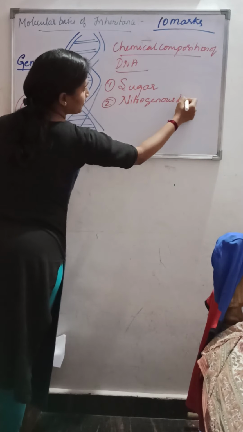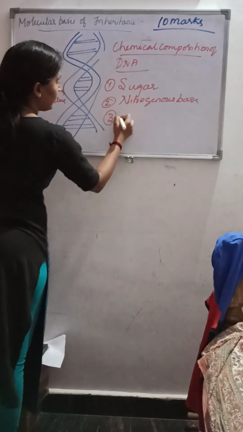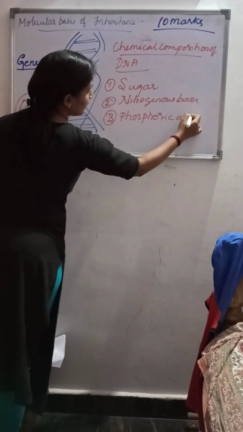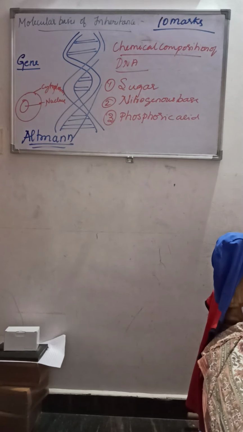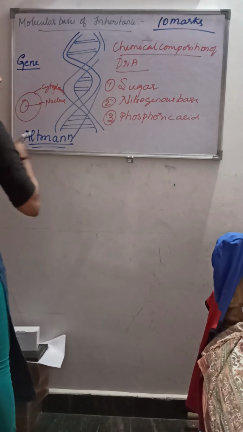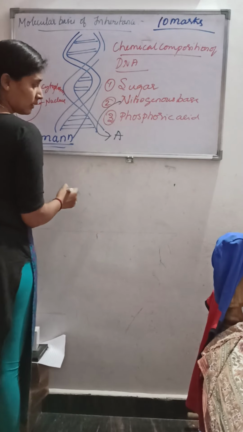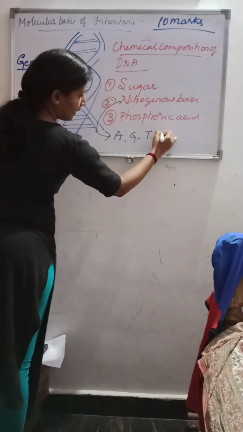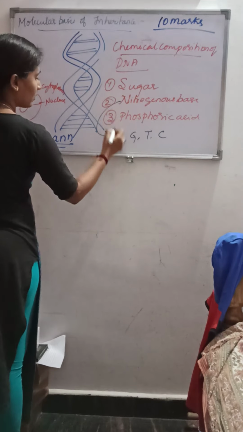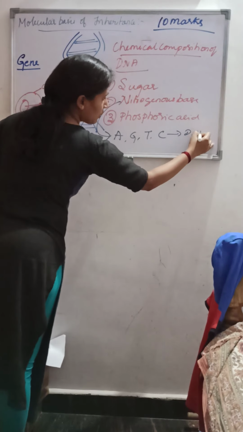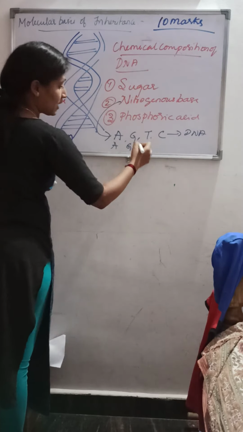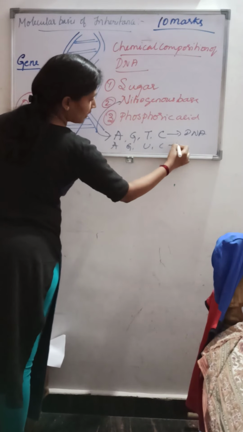Nitrogenous base. And the third one is phosphoric acid. So nitrogenous base, if it is in DNA, it is adenine, guanine, thymine and cytosine. Whereas if it is in RNA, thymine is replaced by uracil, and adenine, guanine and cytosine remain.